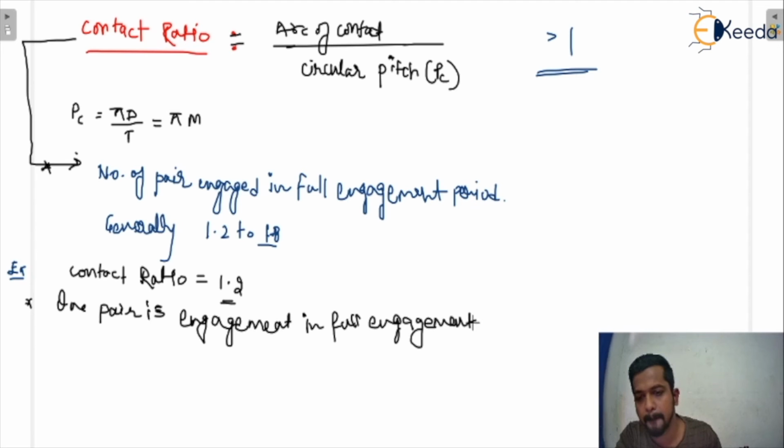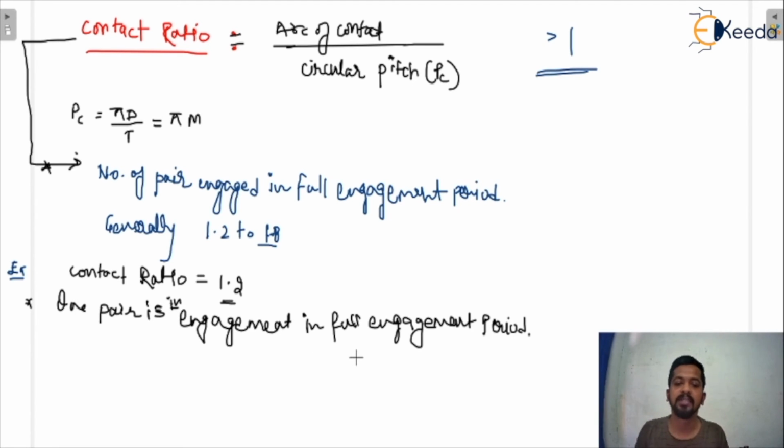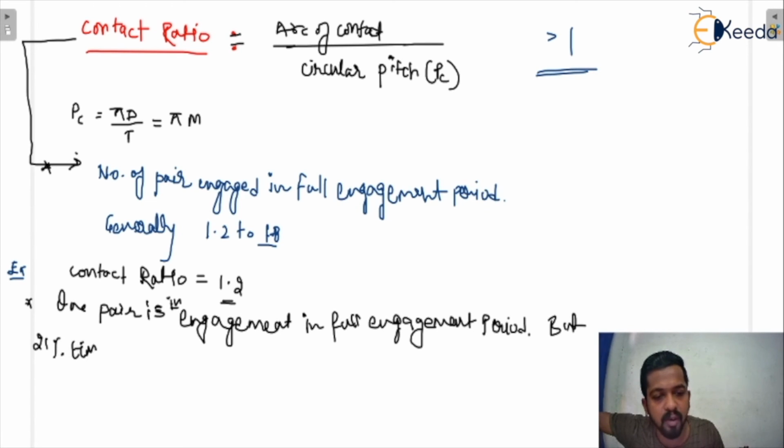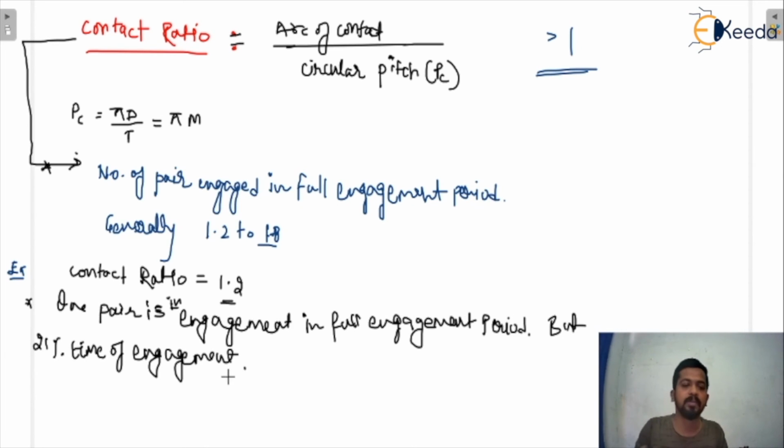So I'm saying that one pair is in engagement in a full engagement period, but in 20% of the time of engagement period, along with this one pair that is already engaged, one more pair is also engaged.